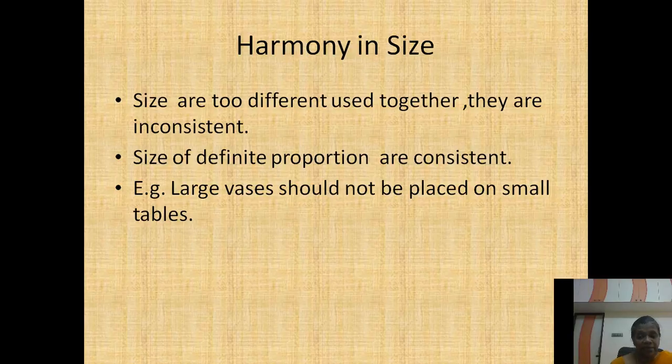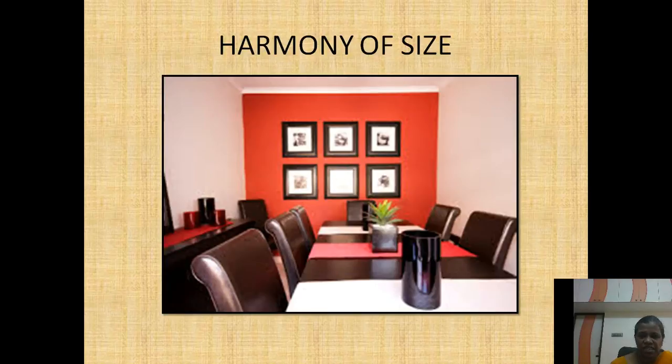Or one more example, we can say a tall cupboard should not be placed near the small table. Or in a small room, we must avoid dumping heavy pieces of furniture. Okay, this is called the size. So harmony of size is also very important. Next one is, here you have seen in the mounting of the pictures, in the hanging of the pictures, the wall hangings are what?